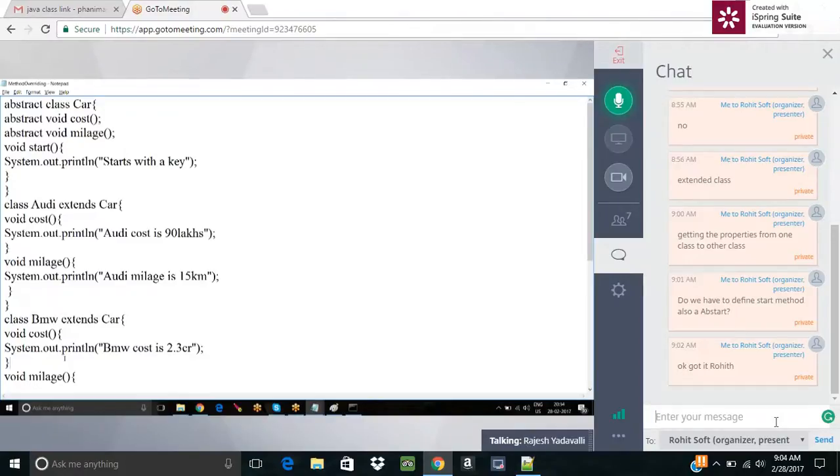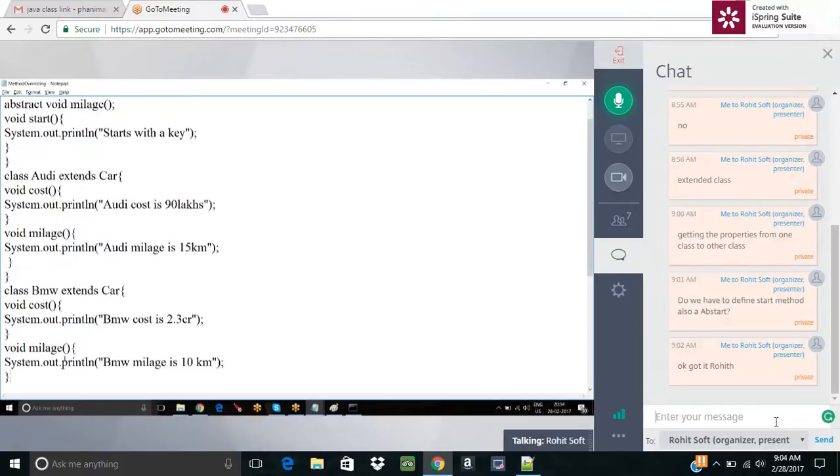Basically, if a class has a method, that method can be called with that class's object, right? So here, if BMW is having a color method, that color method must be called by using only the BMW object, right? That is the difference you have to understand. Others, any doubts? Arjun, is that clear? Yes, sir.